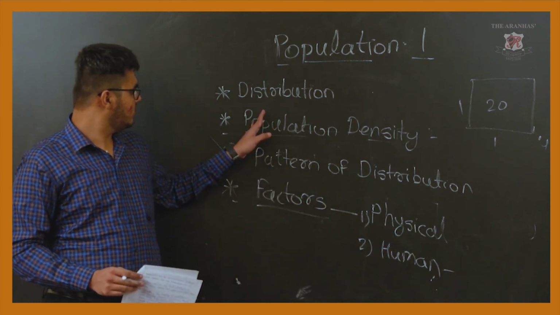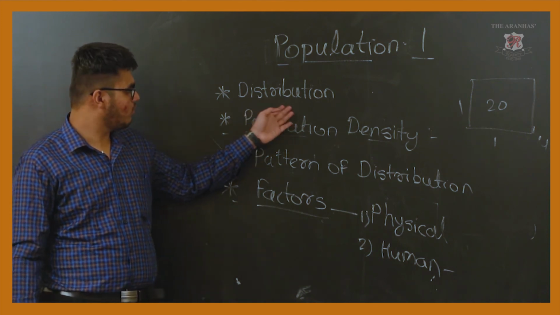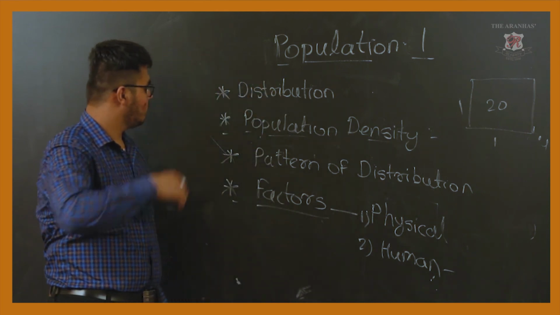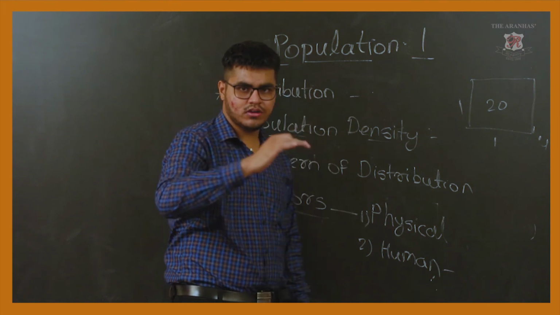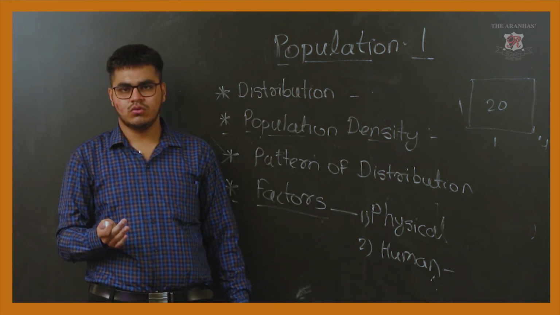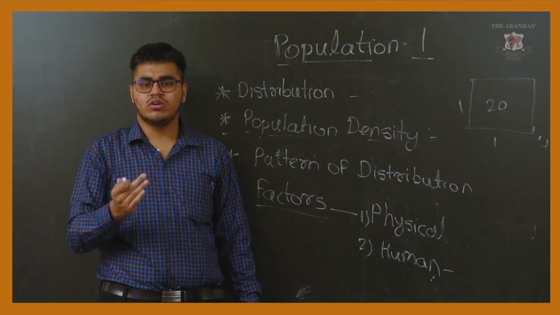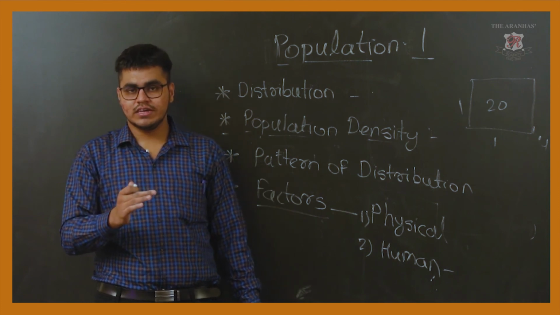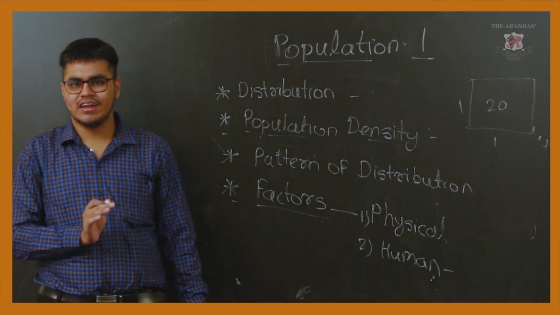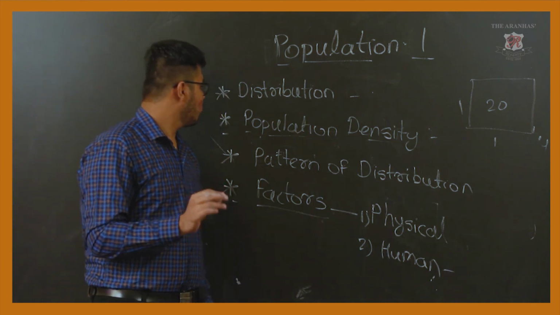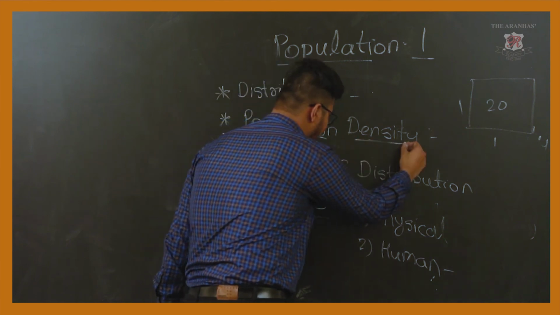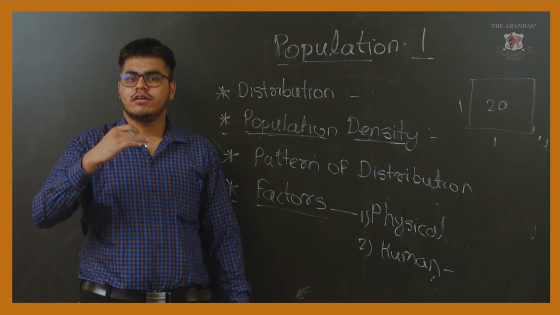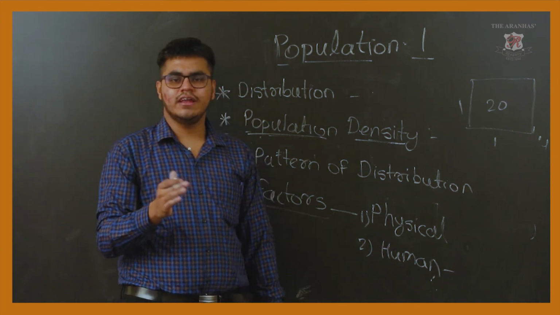So what have we finished in this session? Population distribution, how the population is distributed in the different regions. We have seen the two pie diagrams and studied the continental distribution of population. We saw that Asia is the largest continent both in terms of land and population, and Australia has the least landmass and the least population. After that we studied population density, the term used for the number of people living in a unit area.